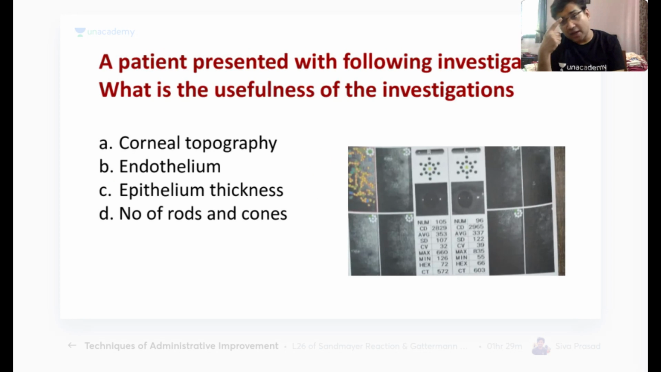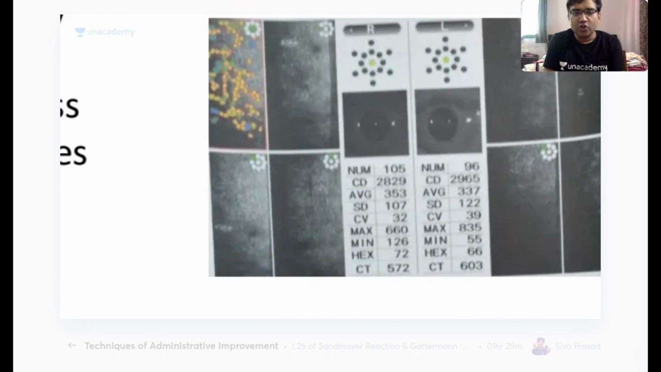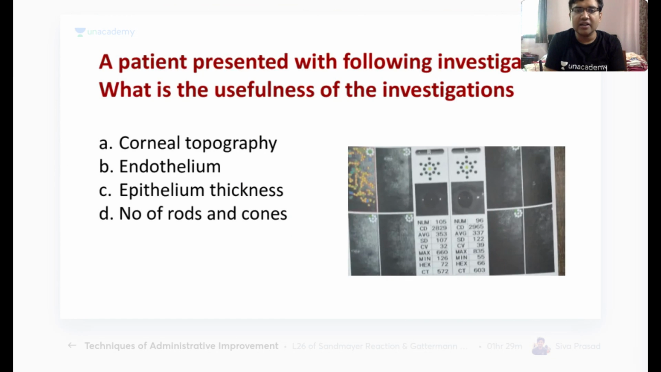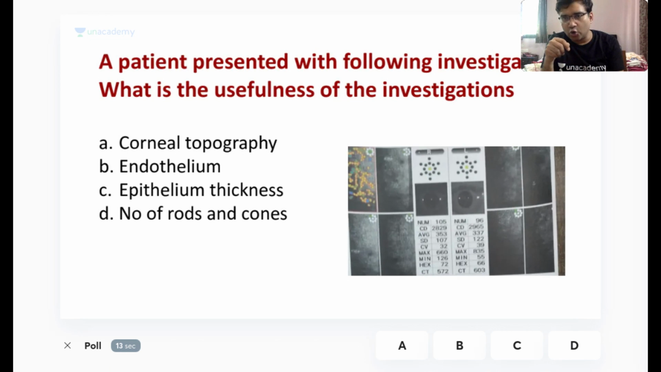Okay, with this I come to my next question. A patient presented with the following investigation. What is the usefulness of the investigation? I would just show you the investigation again. So this is the investigation showing you the hexagonal cells in the cornea. Tell me, where are they used? Within 15 seconds I want to know the answer.